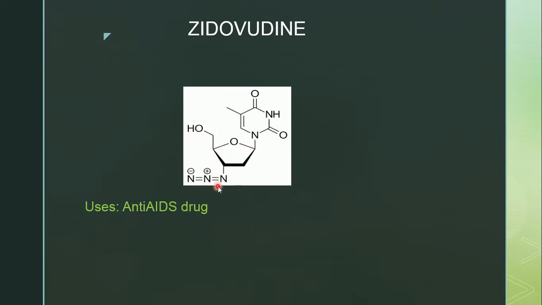And to this, three nitrogens are attached. If the nitrogen contains four bonds, then it will become electron deficient. If it contains two bonds, it becomes electron rich. Means it contains one more lone pair of electrons in its outer orbital for the formation of one more bond. So that's why it will get negative charge and it will get positive charge. That is structure of zidovudine. This pyrimidine nucleus and this ribose sugar both are linked at this third position. It is an anti-AIDS drug which is used in the treatment of AIDS.